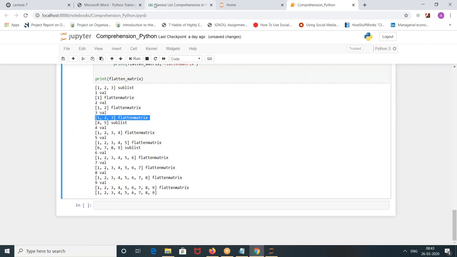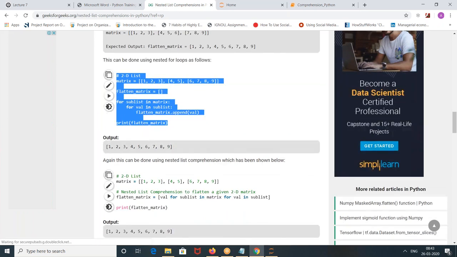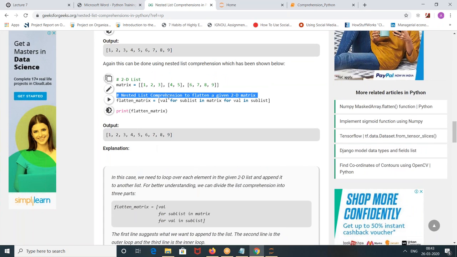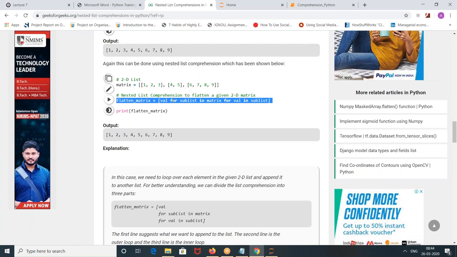Okay. If you want to do this in comprehension, this is the way. It's up to you guys whether you want to write it in a simple for loop or complex things up and write it this way. The only thing for doing this is not complex. You have to remember the syntax. Okay.